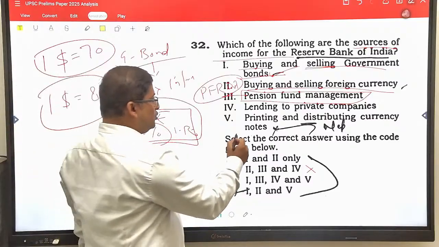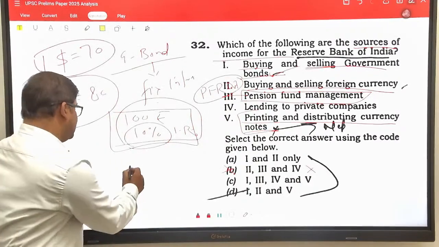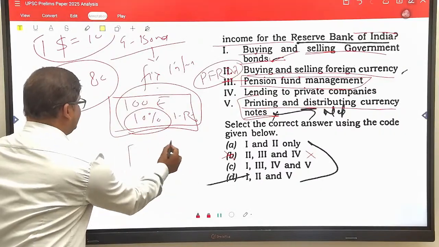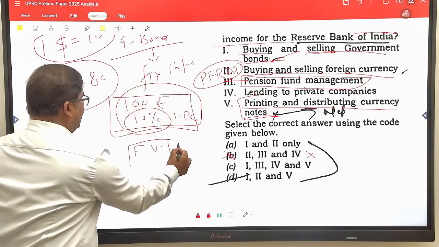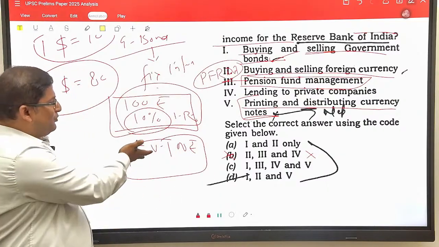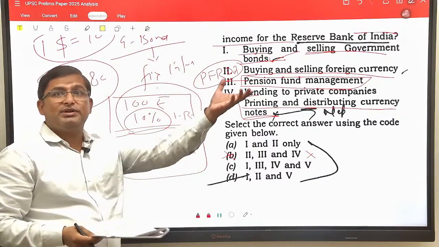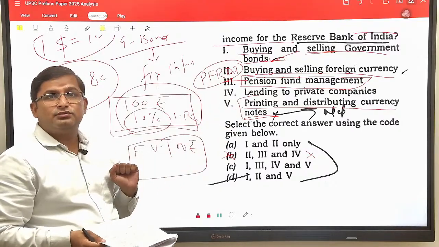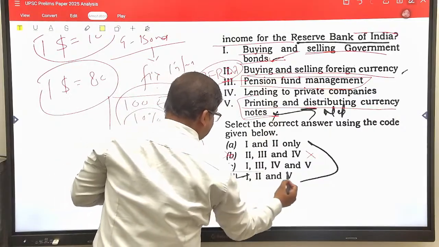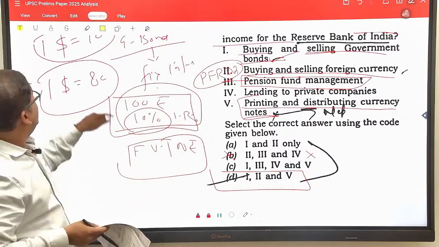So RBI also earn money by printing and distributing currency. See, suppose RBI print a currency having face value 100 rupee, but the cost of printing these 100 rupee is suppose that 5 rupee. Whenever RBI will distribute or sell this face value of 100 rupee currency, RBI will earn money from here also. So according to me, the answer would be 1, 2 and 3. So this will be the answer. 1, 2 and 3 means answer D. Now come to the next question.